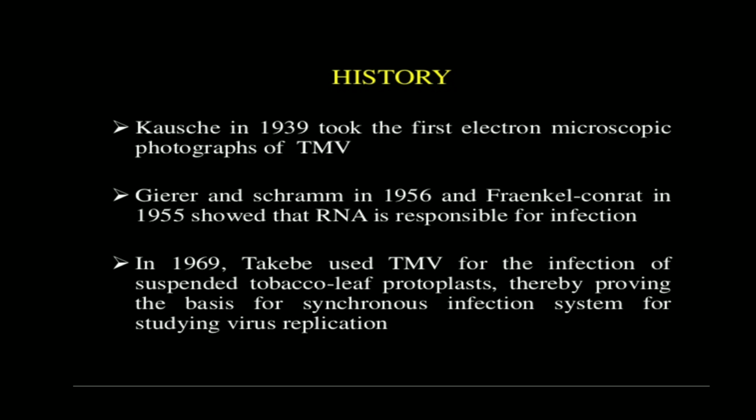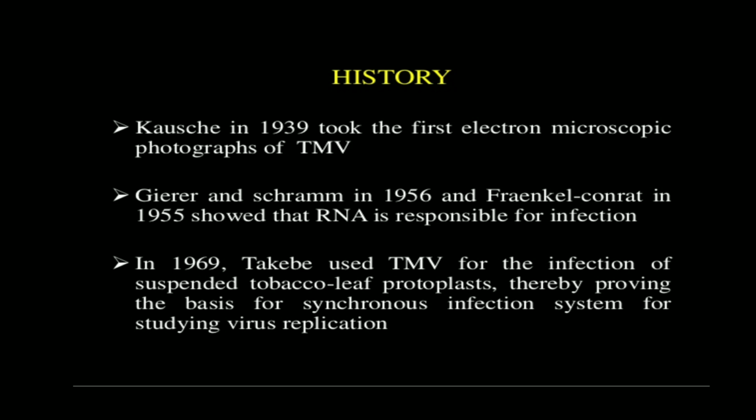Gierer and Schramm in 1956 and Fraenkel-Conrat in 1955 showed that the RNA is responsible for infection, right? What is the meaning of this? This virus, the tobacco mosaic virus, has RNA as its genetic material.